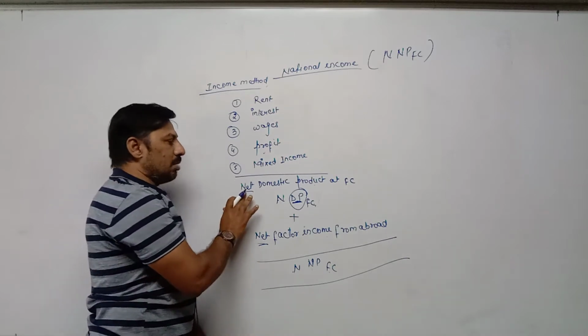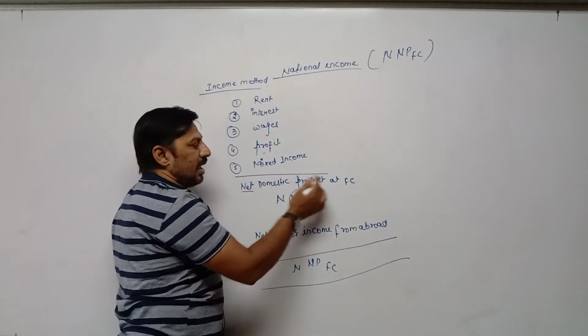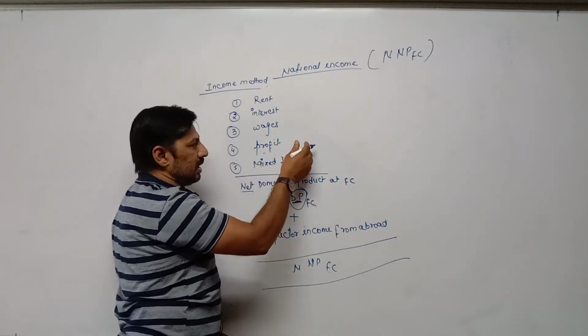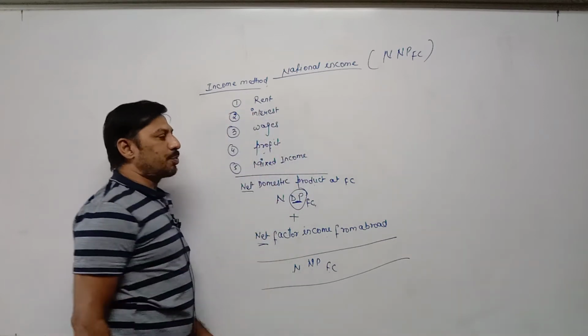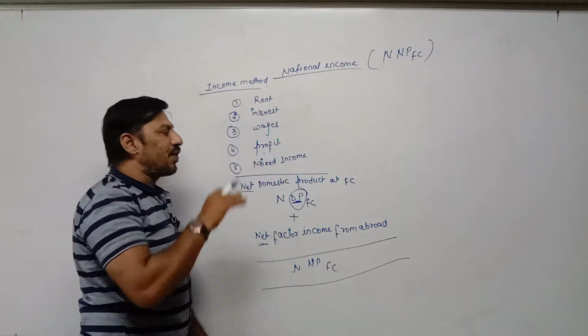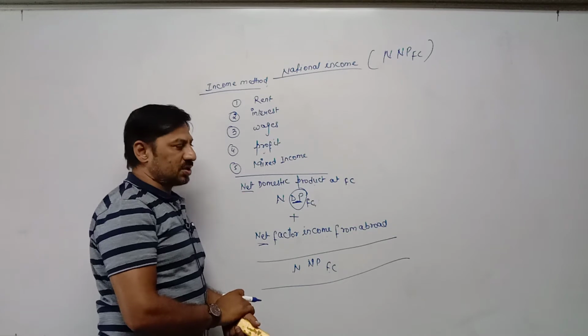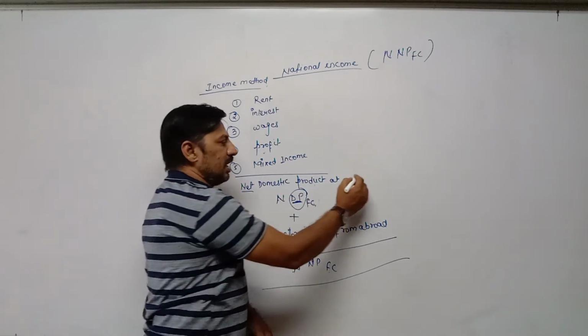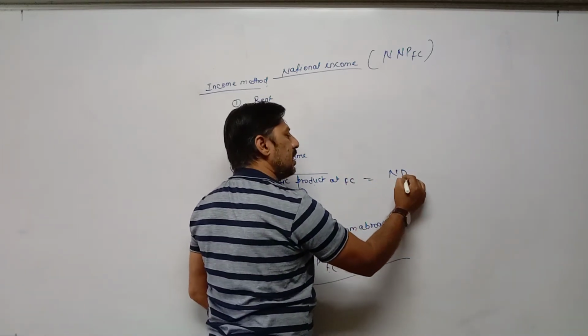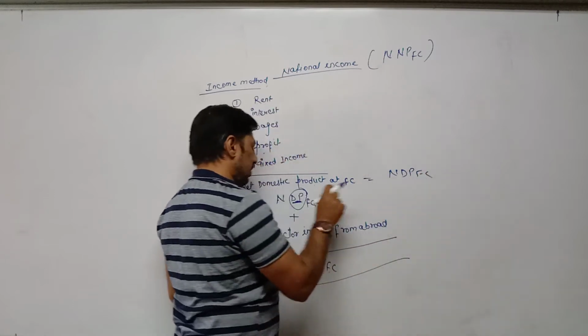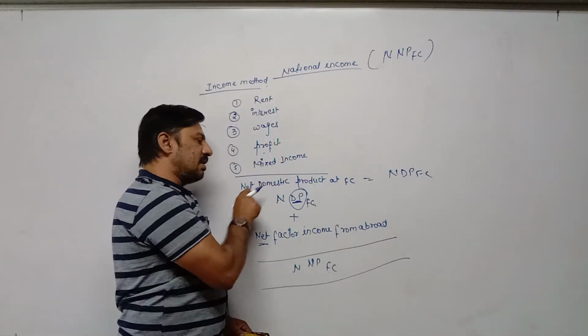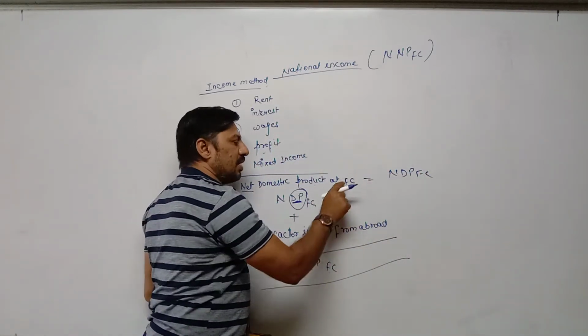Net is used, and why net is used in the second method it is clear. But right now remember we have to use net at factor cost, because these incomes we are paying to factors of production, and whatever we are paying to factors of production is called factor cost. It becomes NDPFC in short: N for net, DP for domestic product, and FC for factor cost.